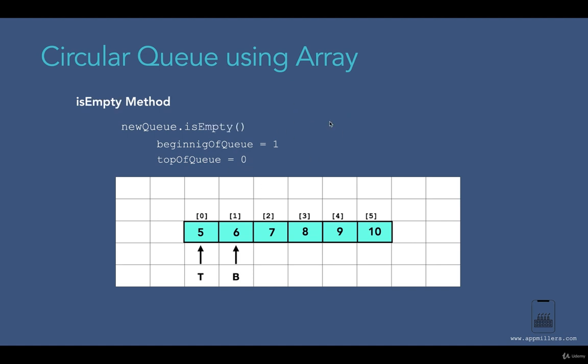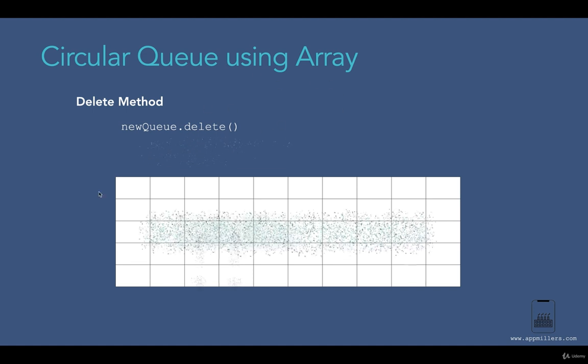Now the next method is the isEmpty method. As we mentioned before, when our queue is empty, the beginning of queue will be -1. So based on the beginning of queue, we can identify whether this queue is empty or not. Here you can see that the beginning of queue is not -1, it is 1. So in this case, it's going to return false, which means that our queue is not empty. Finally, the last method is the delete method. We have explained before that in case of linear queue, the delete method is responsible for deleting a queue from the memory. Here it's the same. When we call the delete method for this queue, it's going to delete this array and these references from the memory.